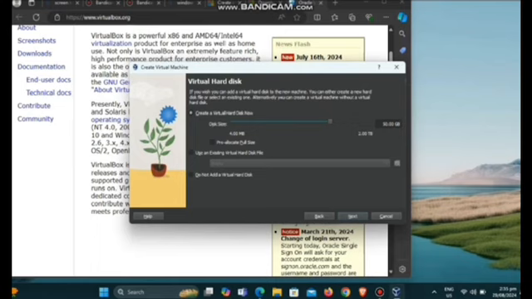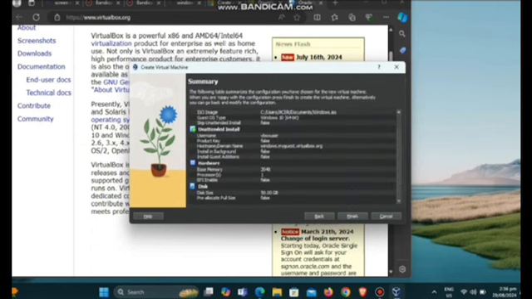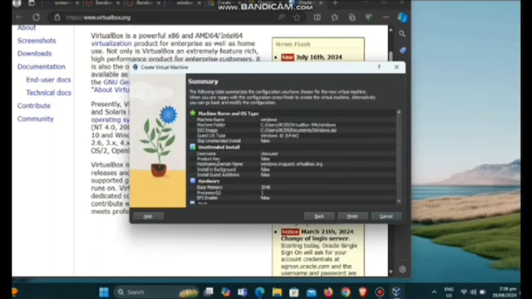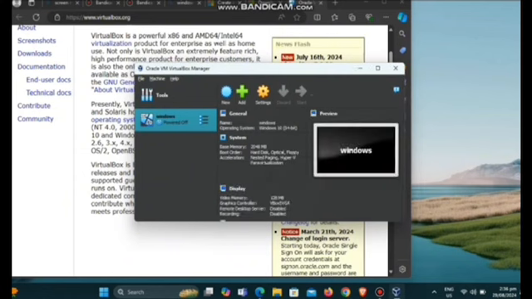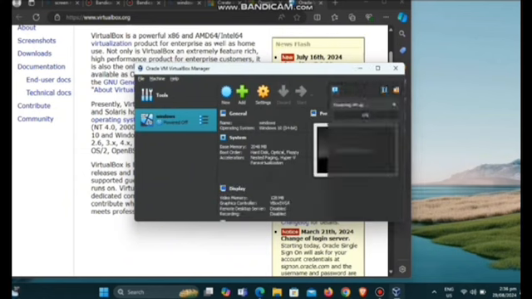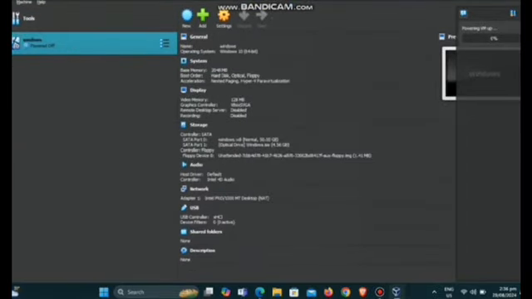You can also add a virtual hard disk to the new machine. You can either create a new hard disk file or select an existing one. Then click Next. The following table summarizes the configuration you have chosen for the new virtual machine. Then click Finish. After that, at the upper right corner of the Oracle, click the message logo and wait for the powering setup to finish. Wait a while until the setup is done.